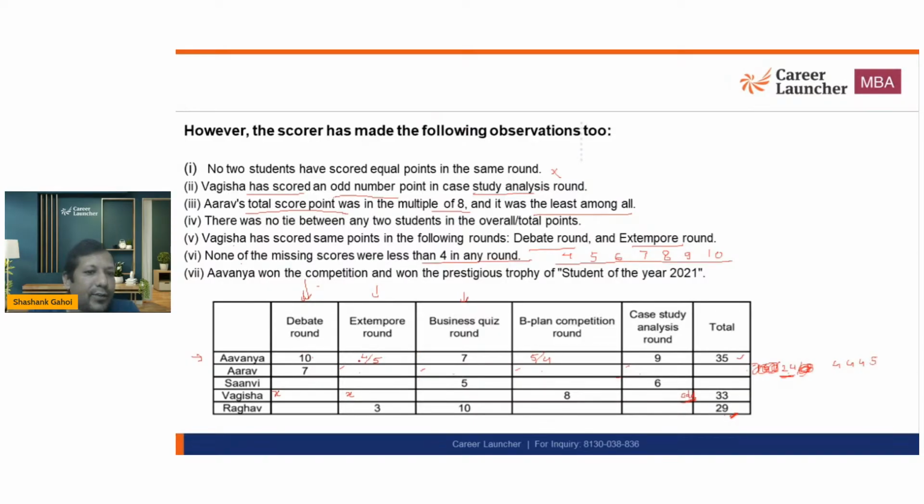Okay. Now if Avnaya is getting 4 over here, then Avnaya will be getting 5 over here. Now if Avnaya is getting 4 over here, then Arav cannot get 4 over here, so Arav's score should be 5. If Avnaya is getting 5 over here, then Arav should be getting 4. Because in each round, value should be distinct. If this is 5, this should be 4, or it is 5. So either this number will be 5 or this number will be 5. There will be no other number that will be 5. So this number should be 4 as well as this number should be 4, and Arav's score is going to be 24. ये पहला केस आया.